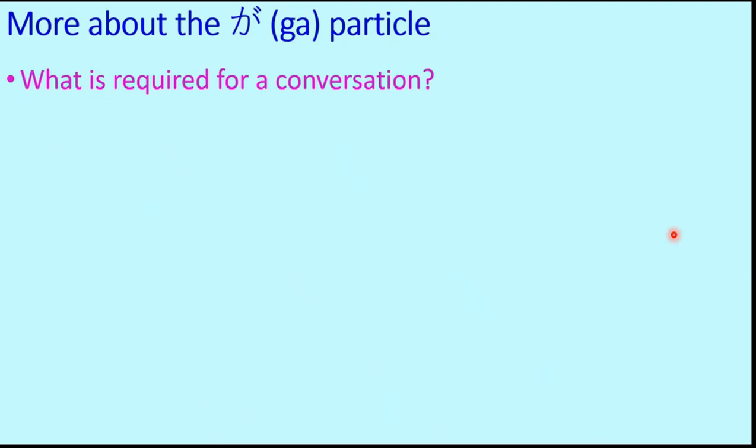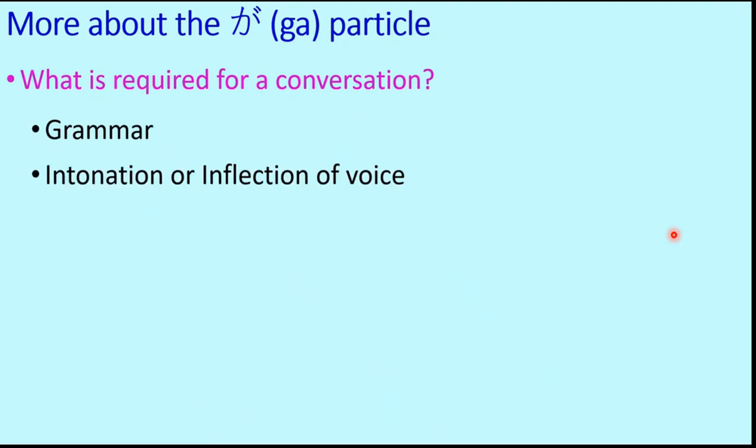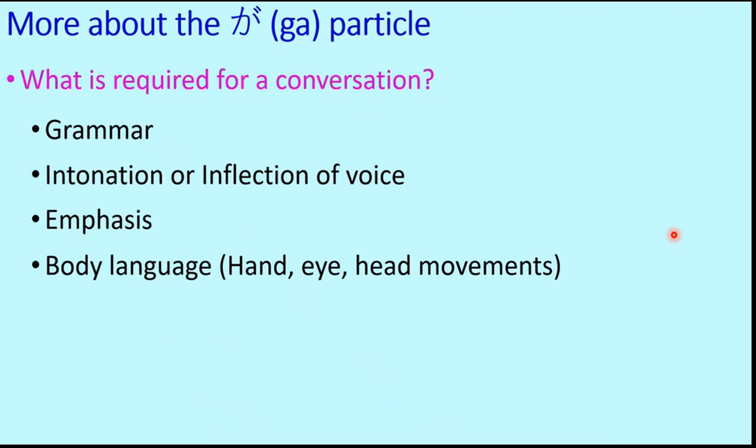Now, what is required for a conversation? We need grammar. We need intonation or inflection of voice. That means when do we need to raise our voice? When do we need to lower the voice? The ups and downs of the voice is called intonation. Then we have emphasis, and we have our body language, that is movements of our hand, eyes, head to convey something. So all these four components together constitute a conversation.